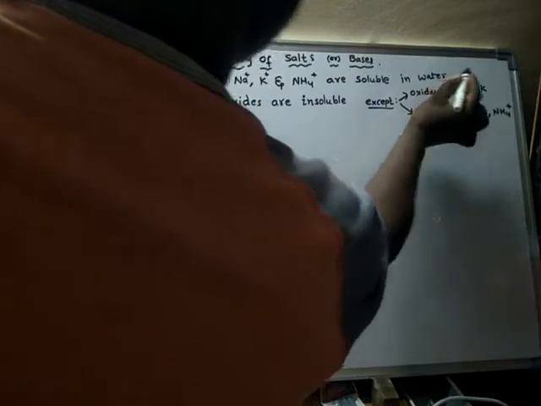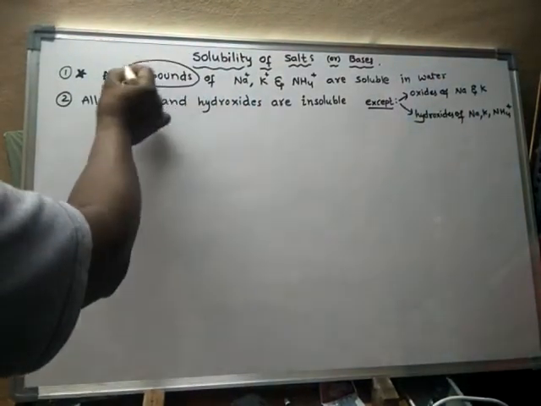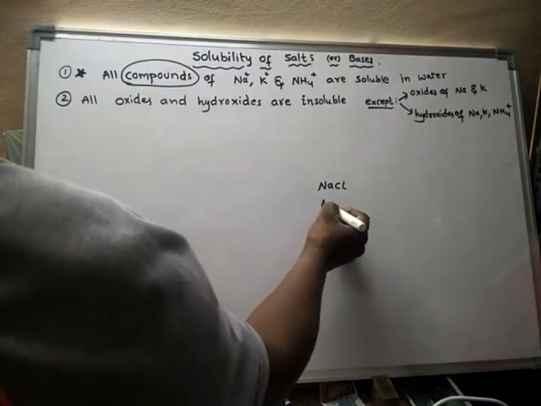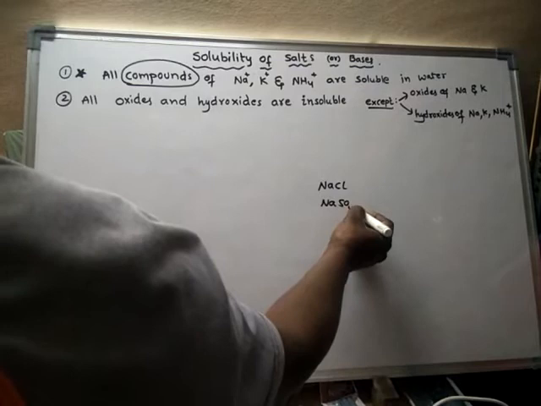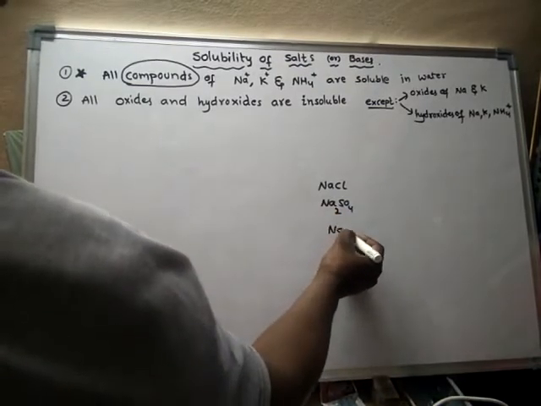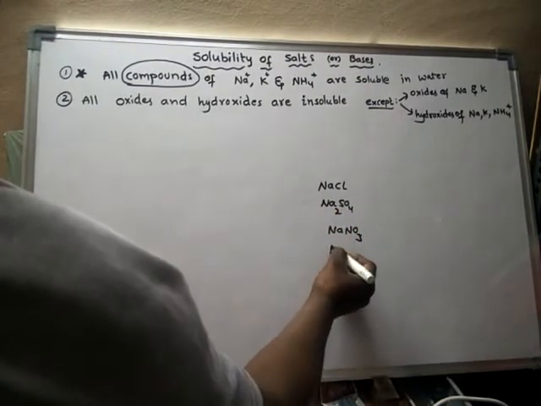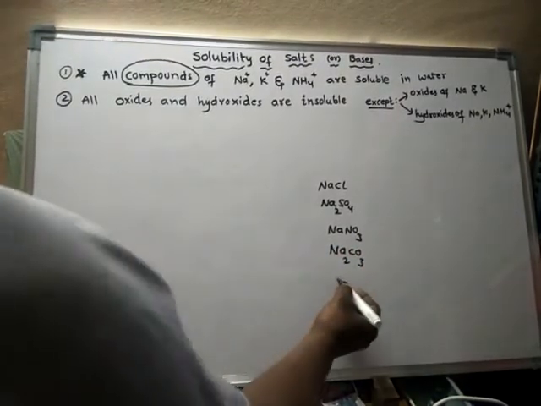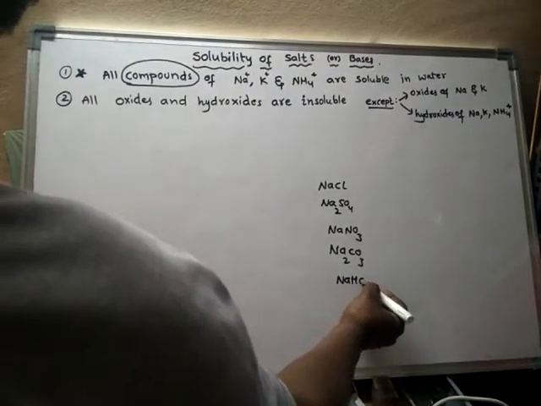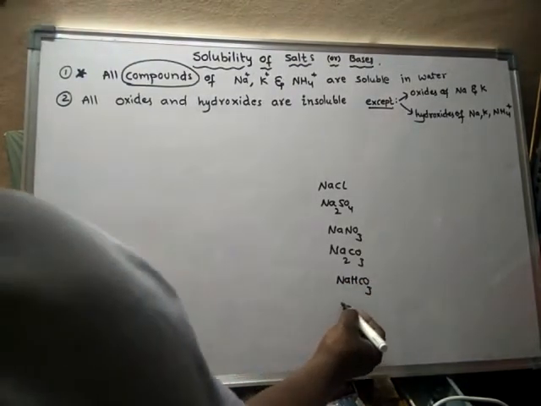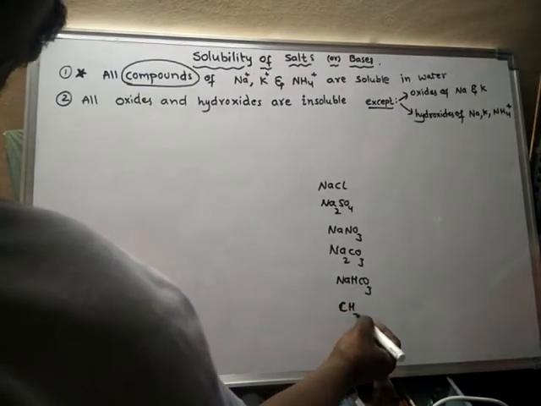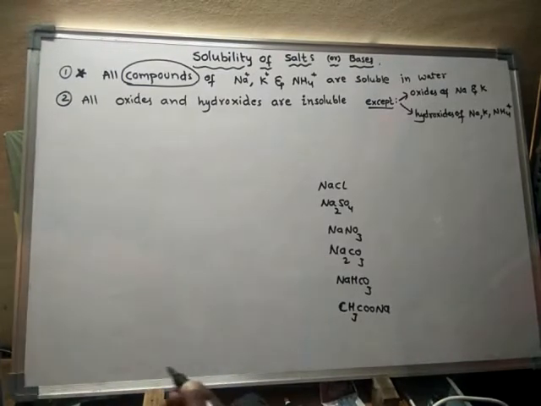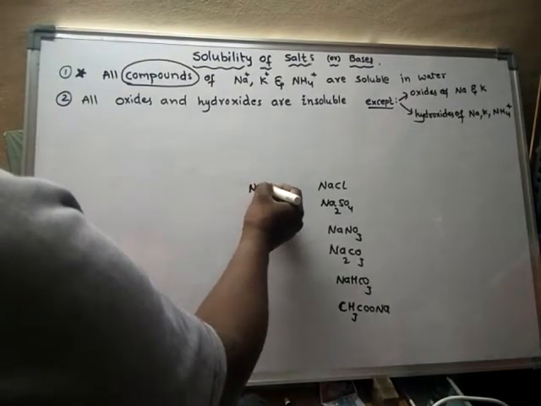Whatever the compound of sodium you may take: sodium chloride, sodium sulfate, sodium nitrate, sodium carbonate, sodium bicarbonate, sodium acetate, sodium phosphate.